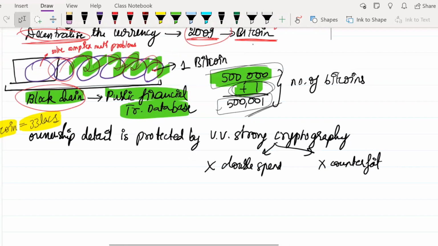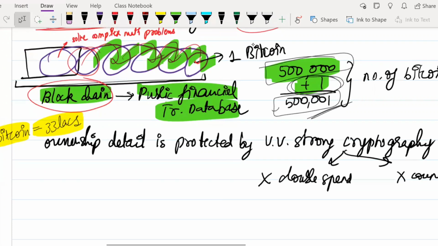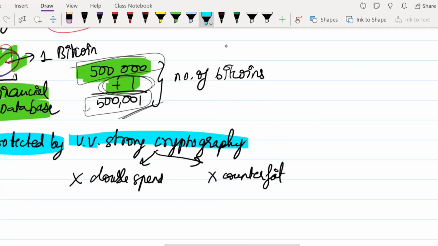So that is one concept, that it is very confidential, and Bitcoins can be traded from one person to another, and you can make money basically. The ownership detail, who holds the Bitcoin, is protected by very strong cryptography. The encryption and all you would have heard, no? So it is using very strong cryptography, and the ownership detail has been protected here.